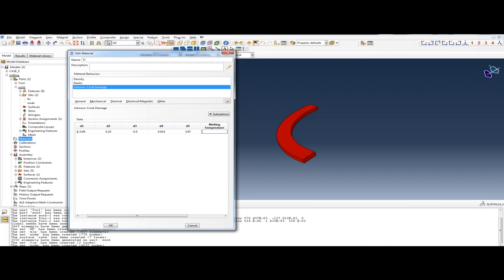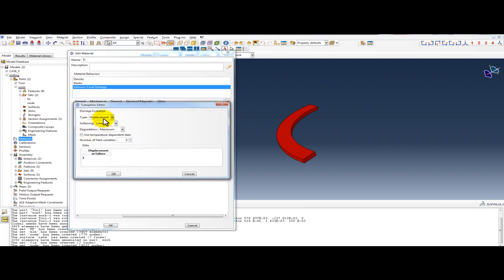Melting point is 1.877.573.800. Or damage evolution, use displacement 0.03. Okay.